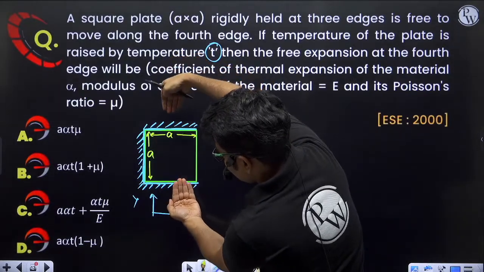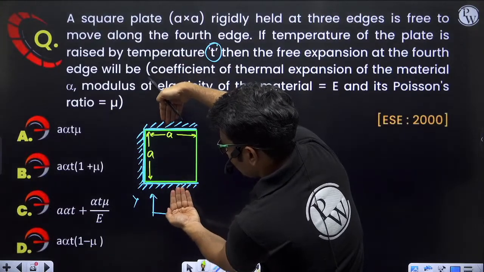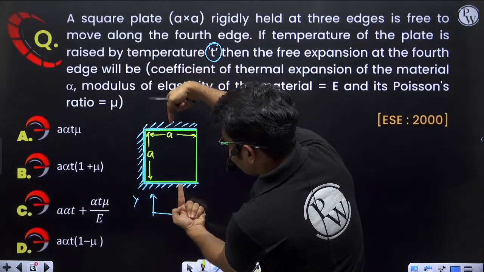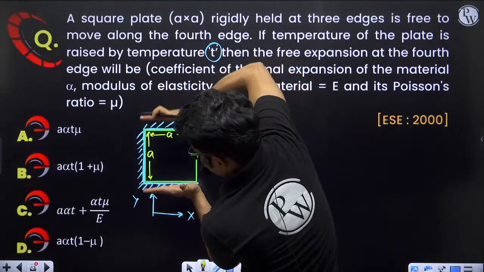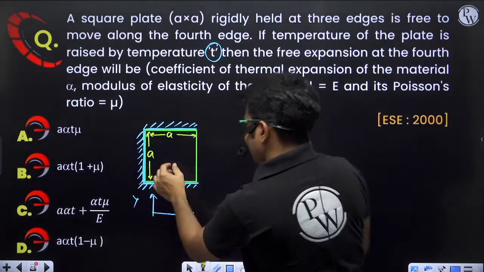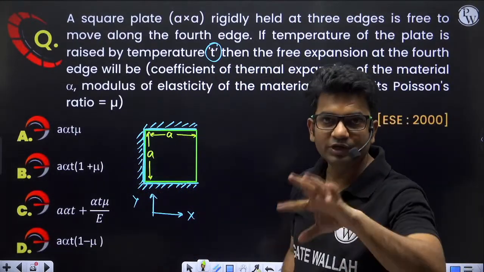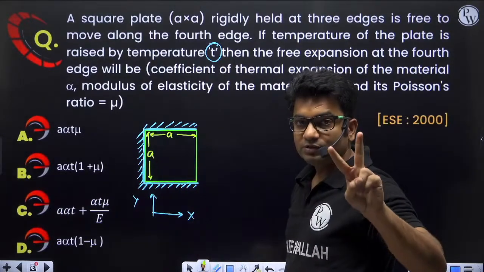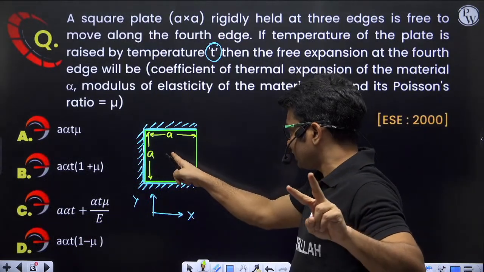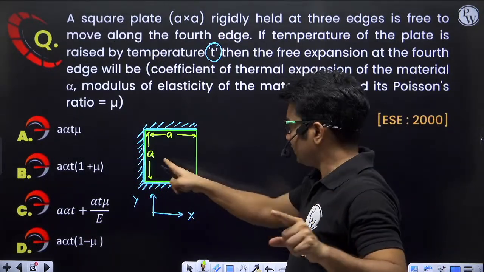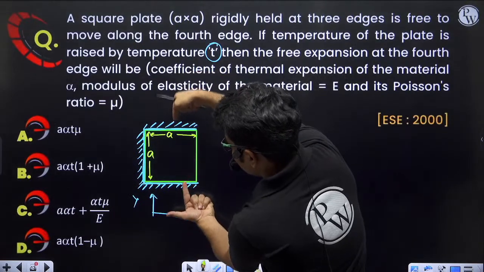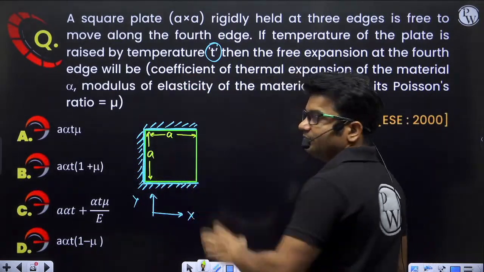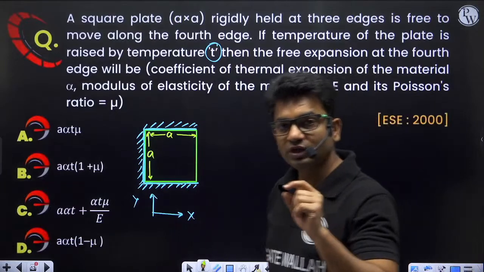But here, these are supports. So this will not allow any increase in length. So when the length is not increasing, it is providing a compressive force. When compressive force is applied like this, it will have an effect of increasing length in this direction because of Poisson's effect. So two things are contributing in the increase in length in this direction. First, temperature rise, and second, compression due to thermal stresses in lateral direction. Because of these two things we have to calculate.